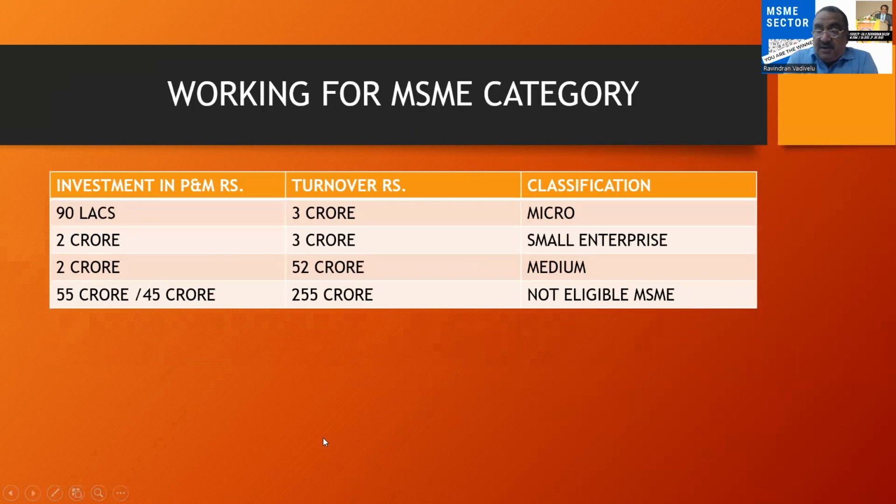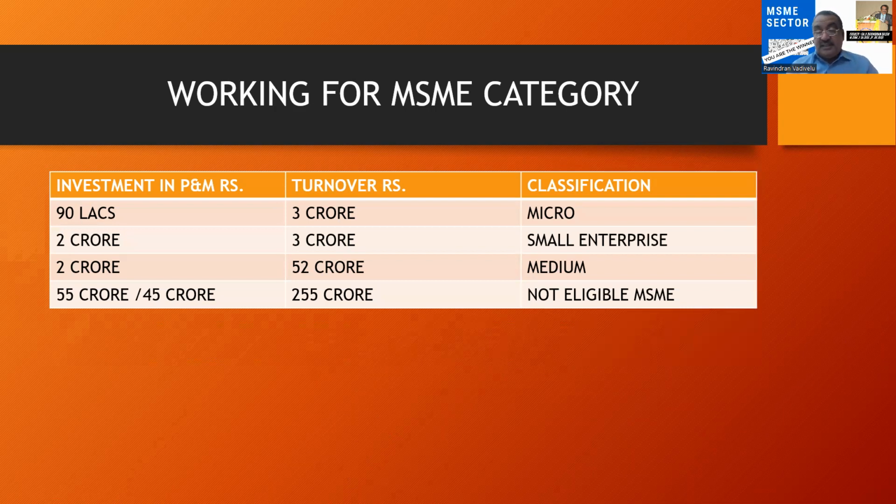In the first example, the investment in plant and machinery is 90 lakhs and the turnover is 3 crores. Because the turnover is less than 5 crores and the investment is also less than 1 crore, it has to be classified as micro. In the second example, the investment in plant and machinery is 2 crore and the turnover is 3 crore. The turnover is less than 5 crore, but the investment in plant and machinery has exceeded 1 crore, so you have to skip to the next category, small enterprise. In the third example, the investment in plant and machinery is 2 crores, but the turnover is 50 crores. That means it has exceeded 50 crores, so you have to shift the classification to the next category, medium.